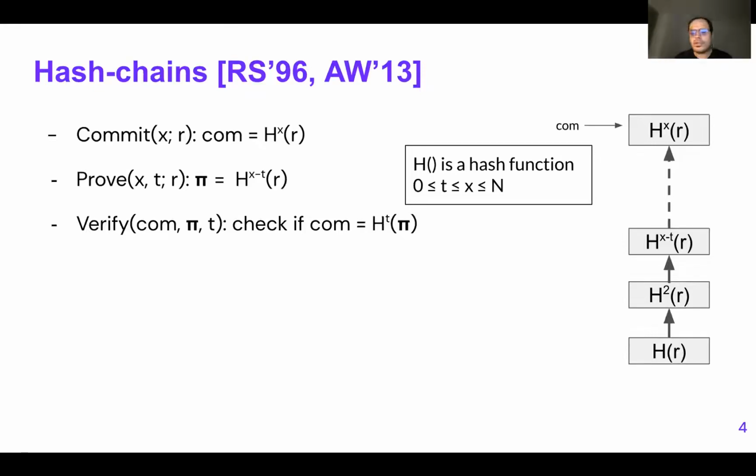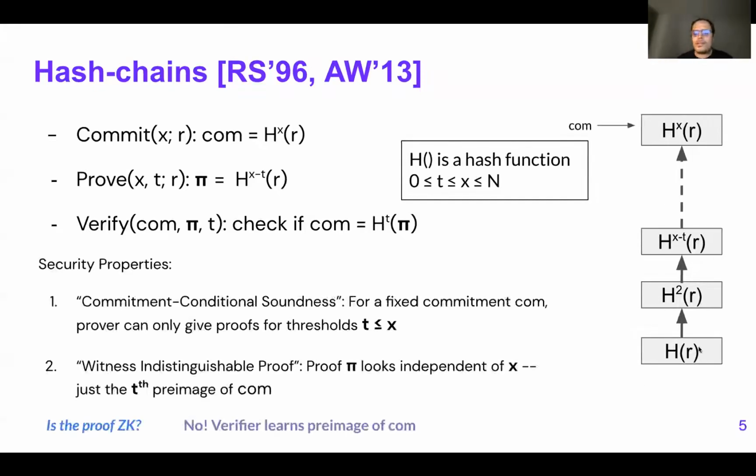Now Alice, who also has access to the R value, can compute the chain up to h to the x minus t, and then provide this as a proof to Bob. What Bob will do is continue to hash this proof until he reaches the commitment. And he's 100% sure that Alice had a long enough chain, which is at least 18, which means that Alice is definitely 18 years old or more.